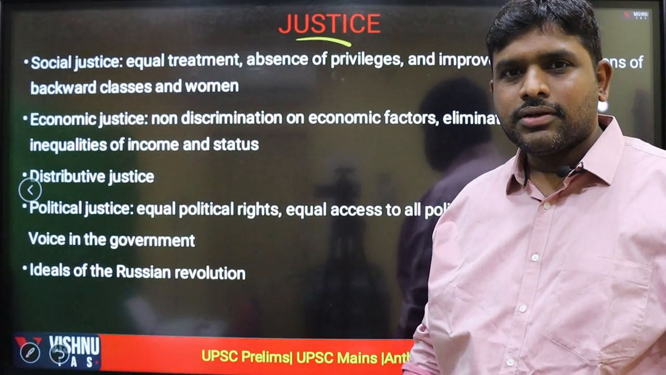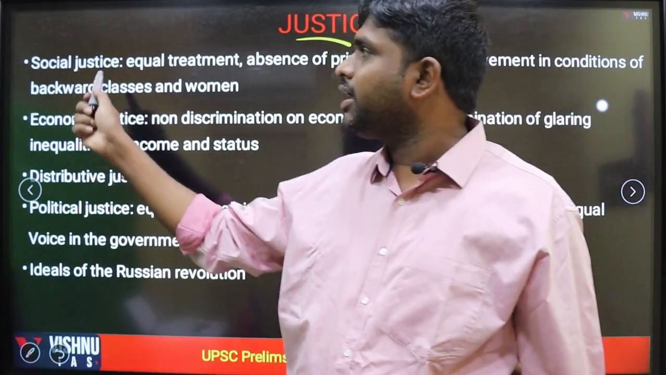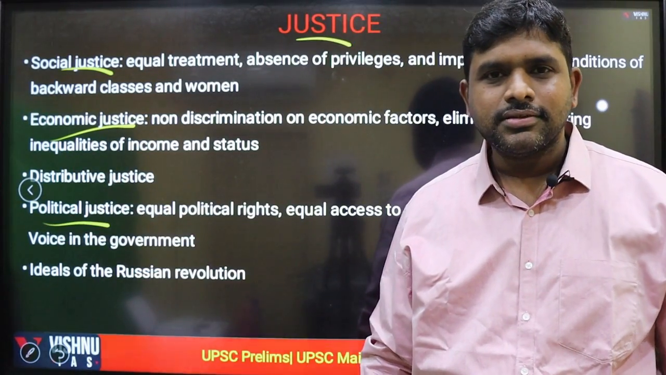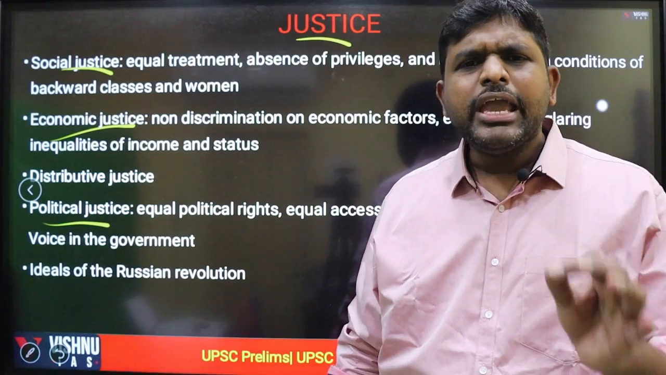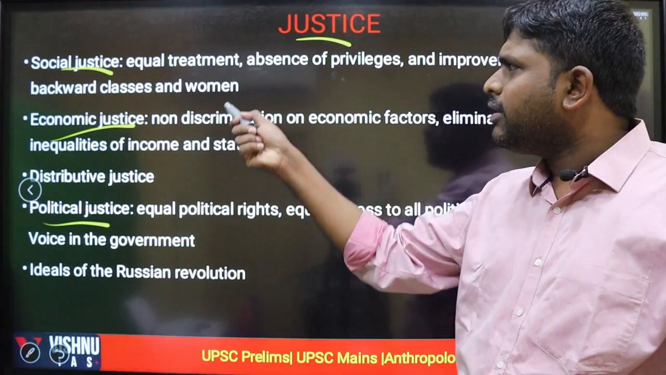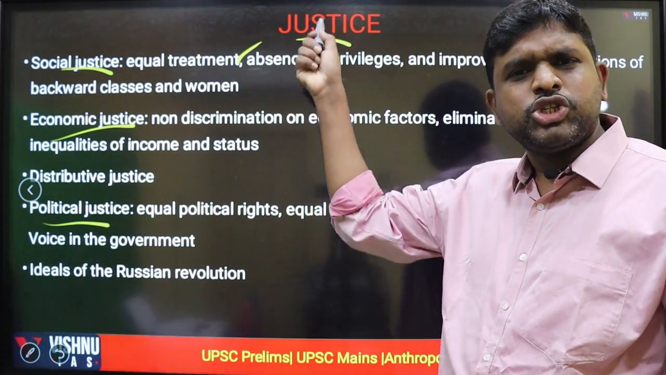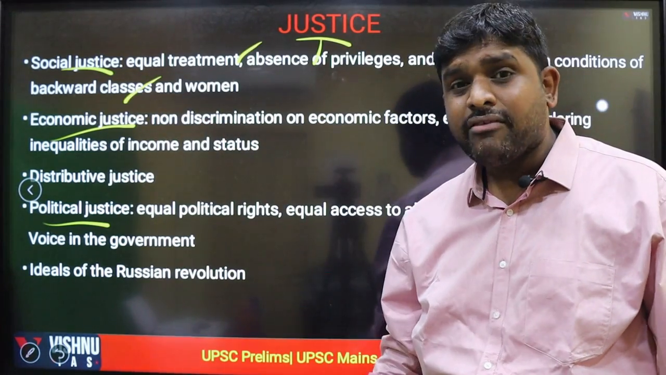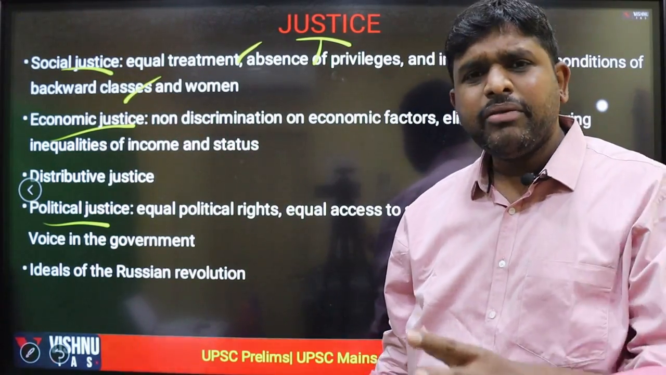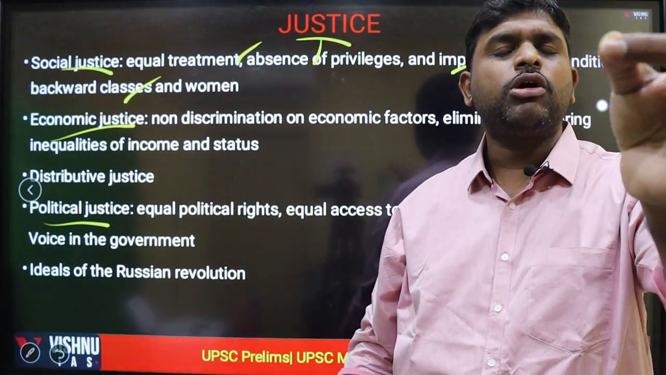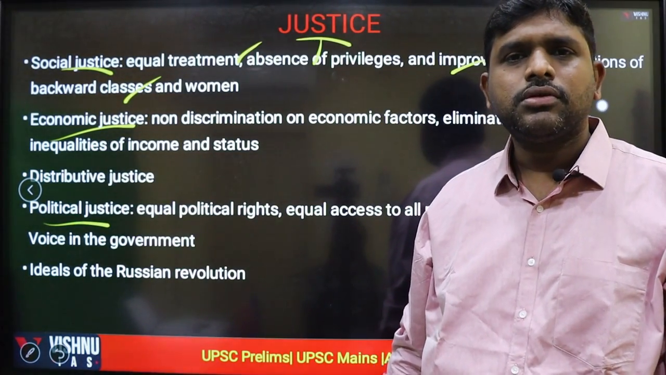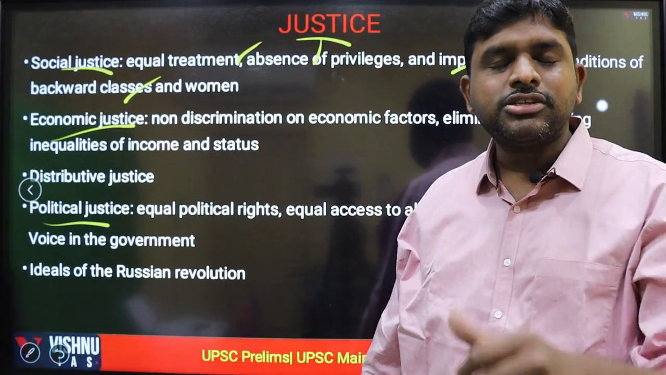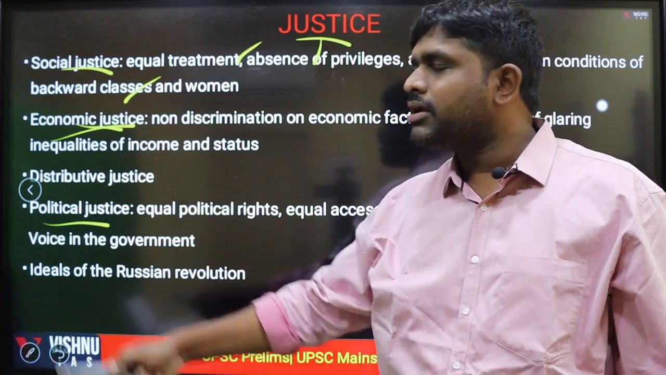Justice. There are a variety of justice, mainly social justice, economic justice, and political justice. Social justice means equal treatment, absence of privileges, and improvement in the conditions of backward classes, women, and underprivileged sections. Everyone should be equal, that is called social justice. No privileged section, that is called social justice. Equal treatment, that is called social justice, whereas economic justice.